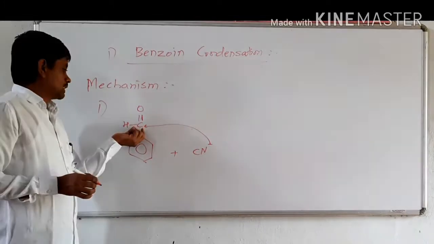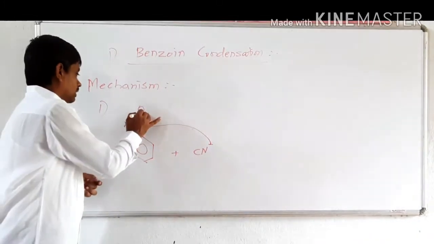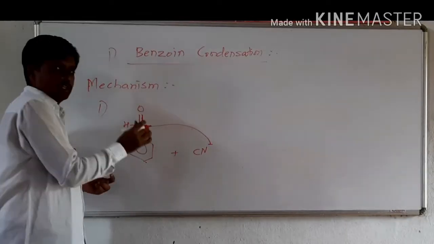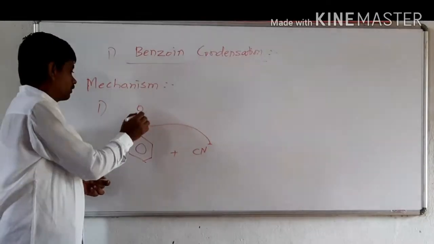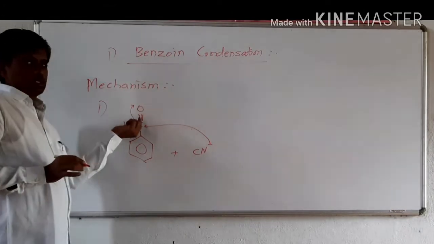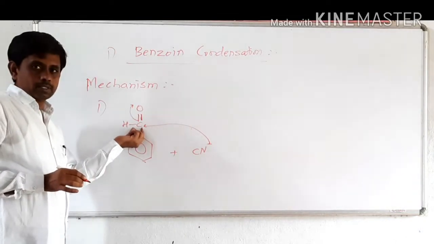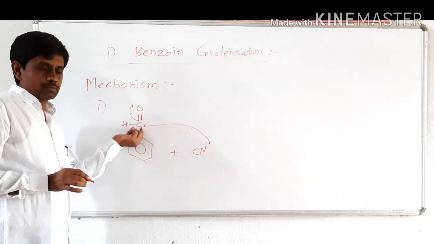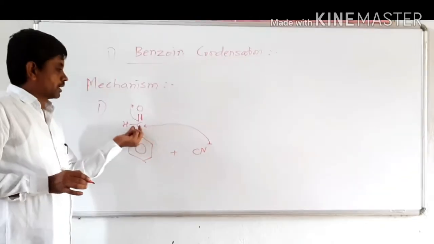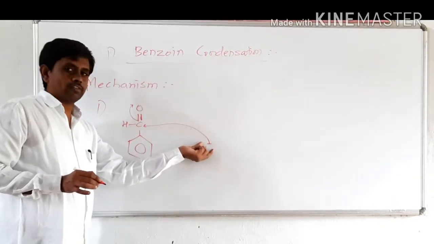As we know, the carbonyl group has an electrophilic center. The carbonyl carbon is electrophilic. Why? Oxygen is more electronegative, so the pi bond gets shifted toward the oxygen. Hence the carbon becomes partially positive, hence electrophilic, and it attracts the nucleophile.